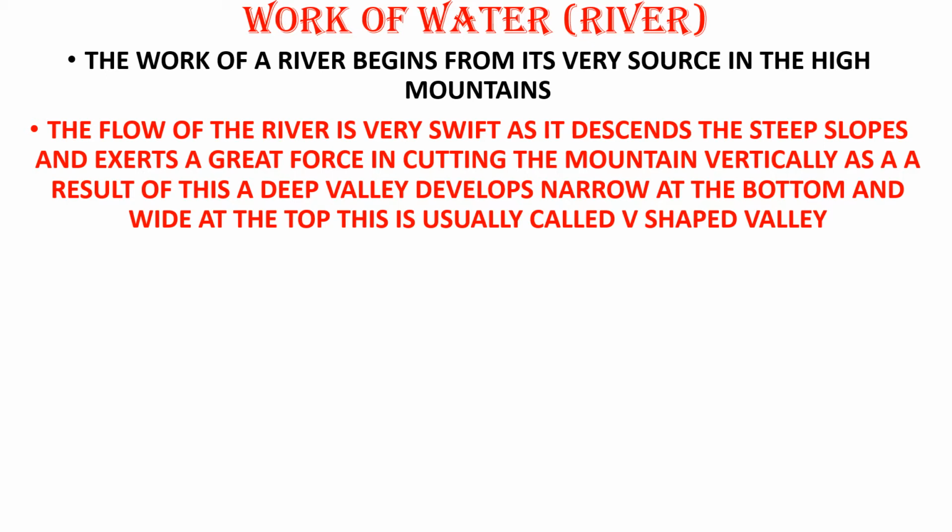The flow of the river is very swift, Nana, as it descends the steep slopes and exerts a great force in cutting the mountain vertically, and as a result of this a deep valley develops, narrow at the bottom and wide at the top. This is usually called a V-shaped valley. Okay, this river which flows from the top of the mountain is having so much pressure, amma, ఎంత ఫోర్స్ తో వస్తుందంటే ఆ వాటర్, దట్ ఇట్ స్టార్ట్స్ చిప్పింగ్ ఆఫ్ ద మౌంటైన్ లేయర్స్. ఇట్ స్టార్ట్స్ చిప్పింగ్ ఆఫ్ అంటే దాంట్లో కొట్టుకుంటూ వచ్చేస్తాయి రాళ్ళు. ఓకే, అండ్ లైక్ దట్ దే ఫార్మ్ ద వ్యాలీ, నాన్న.